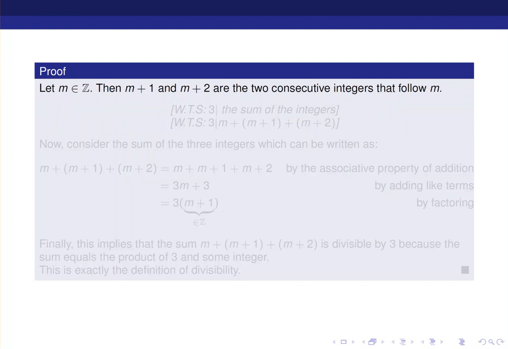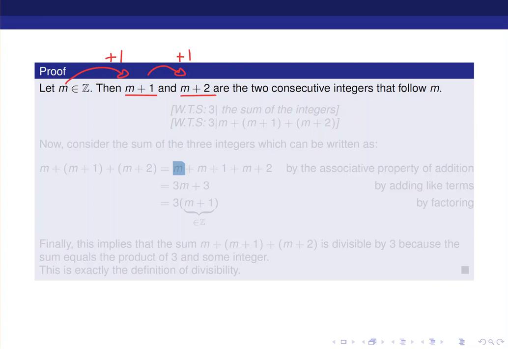To prove the statement is true, I'm going to start off with an integer m, and I would like to talk about the next 2 consecutive integers. So instead of giving them slightly different names like n and p or whatever, I know that they're consecutive, so I know that I get them by adding 1 to the m to get to the next one, and 2 to the original m to get to the next integer. Remember, they're all consecutive integers, so they're all back to back. So by adding 1 to the original one, I get to the next guy, and by adding 1 to the next guy, I get to the third integer.